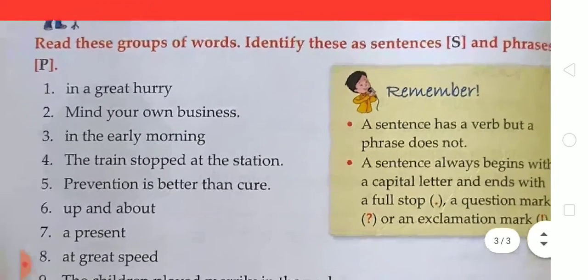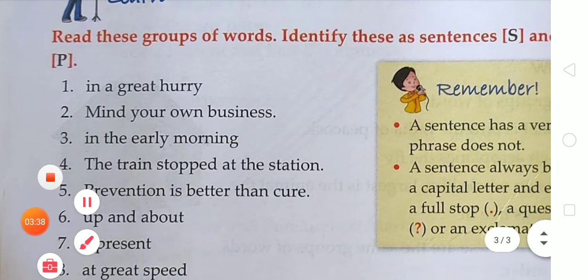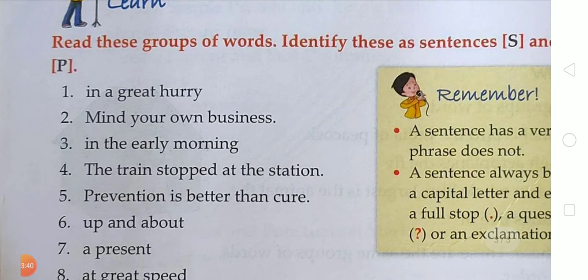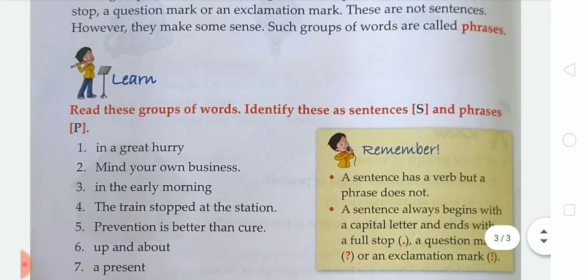According to this information we have to do this exercise: read this group of words, identify them as sentences, so we write S, and phrases, so for that we write P.